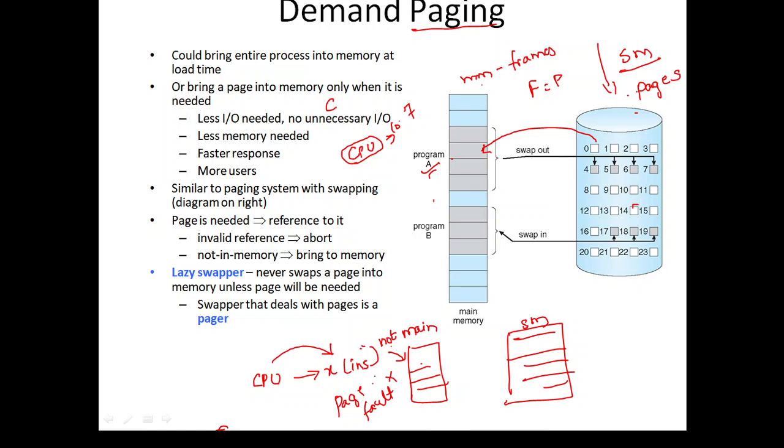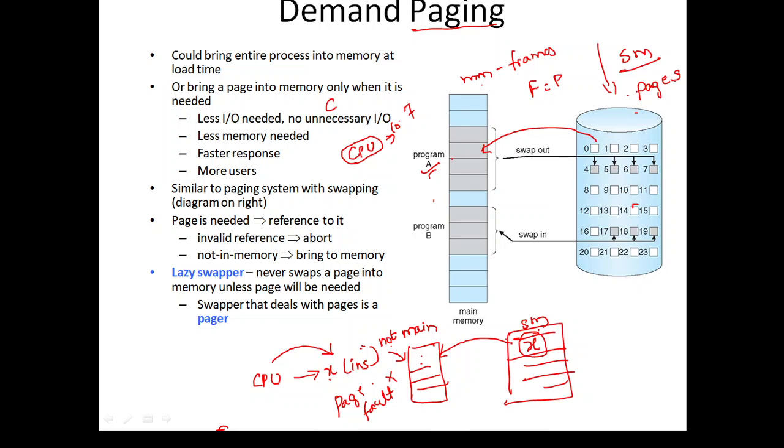So what are the steps in a page fault? We will see that further. Demand paging means the CPU is asking for the X instruction and it is not present in the main memory. So now we demand that page. The X page is in the secondary memory, and on demand we transfer this page from secondary memory to the main memory.